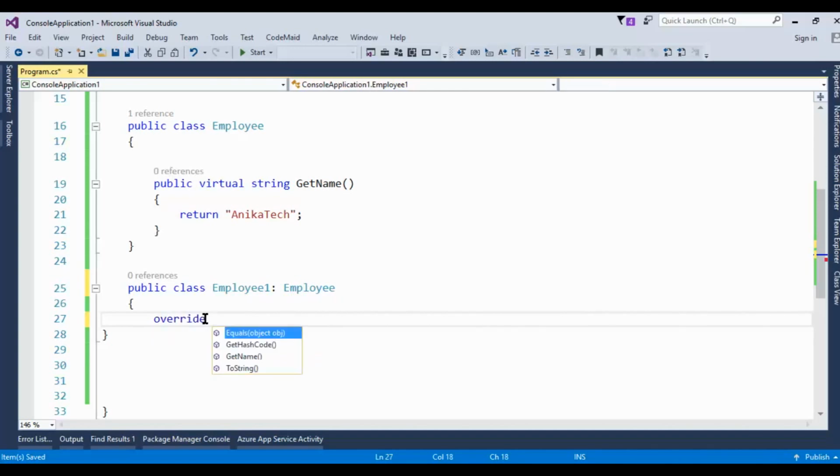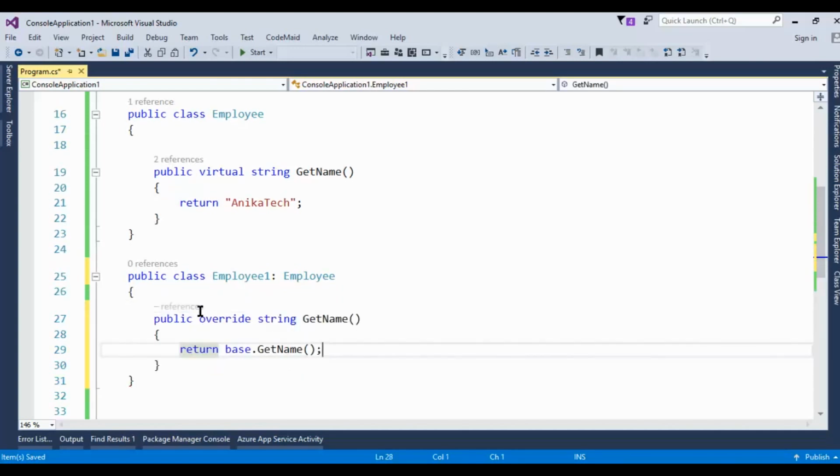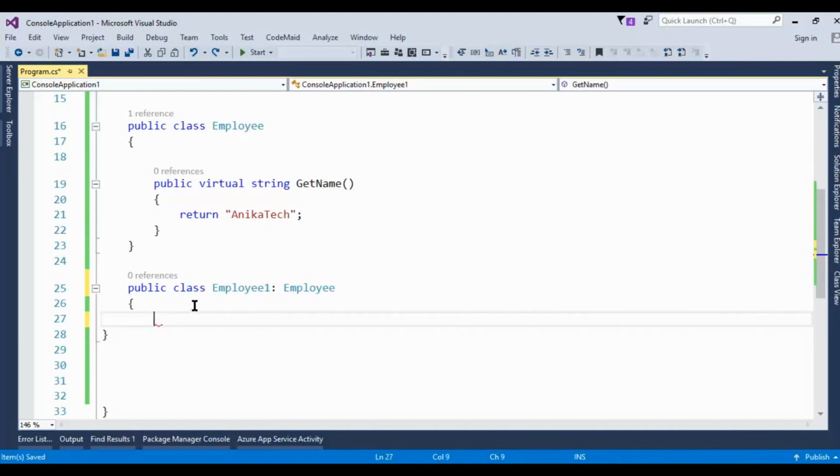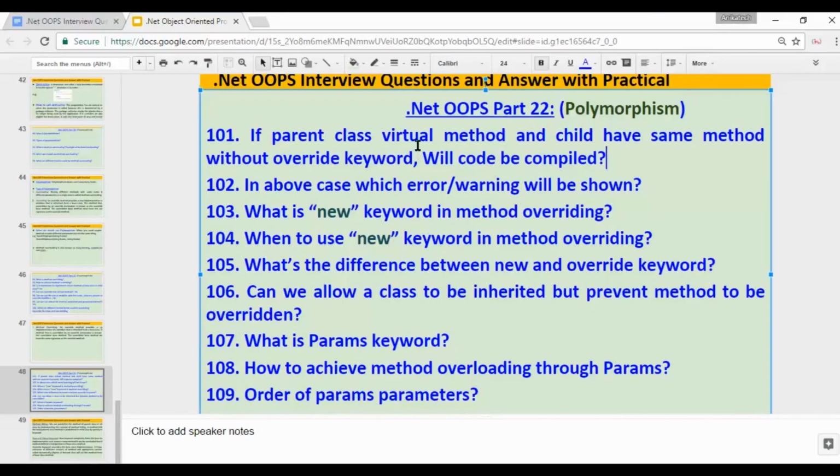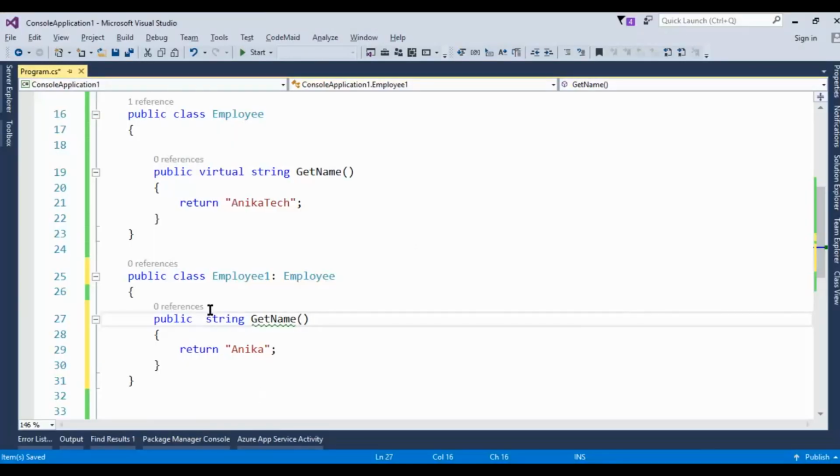But if we don't use the override keyword, that is the question: if the parent class has a virtual method and the child has the same method without the override keyword, will our code compile?